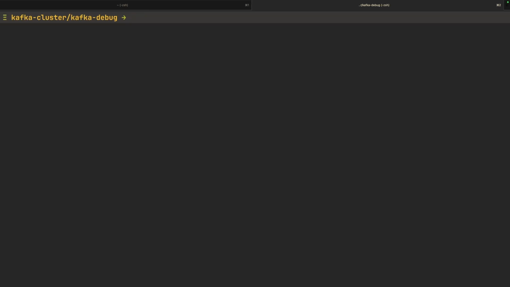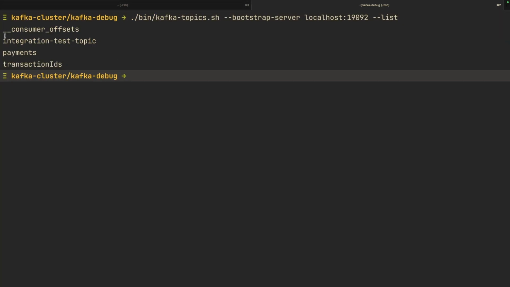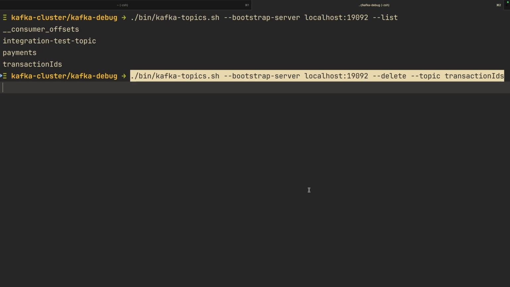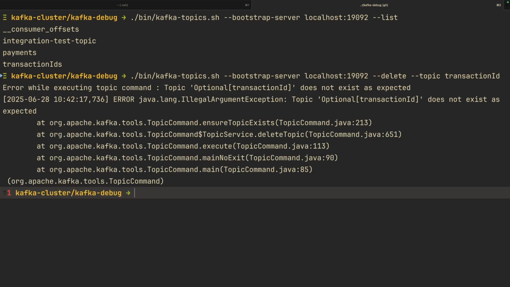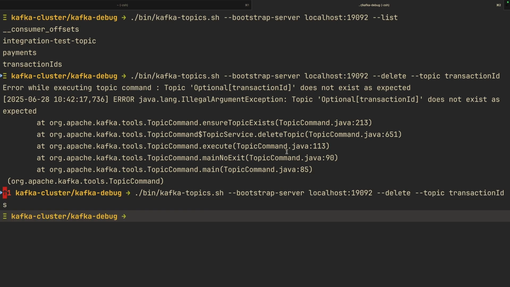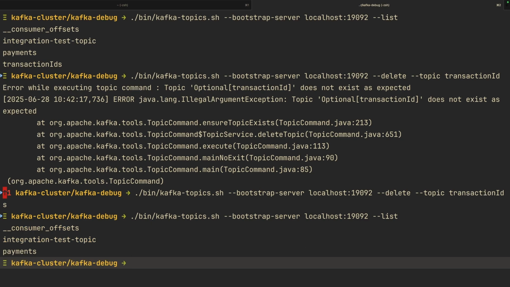But first, let us see how many topics we have in our cluster so that we know what we are dealing with. Okay, we have 3 topics and 1 internal topic. And one of the things we are going to do is to delete the transaction IDs topic. It is the same ID we used before. Oh, sorry, I mistyped the name. Now I have deleted the topic. If I go to list the topics again, you'll see it is not there.